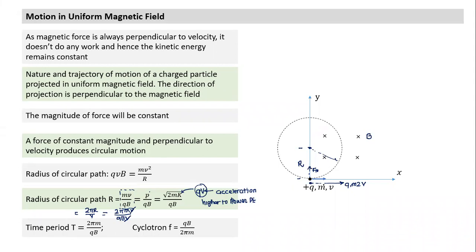If velocity is 2v, what will happen? The force will adjust accordingly. Radius will become double. So the first particle goes into this path, and the second, which has twice as much velocity, will trace a path like this. The radius is double, so both particles again complete the circle at the same time. If velocity increases, everything else remaining the same, the radius of circular motion also increases in the same proportion. Hence the time period comes out independent of velocity.